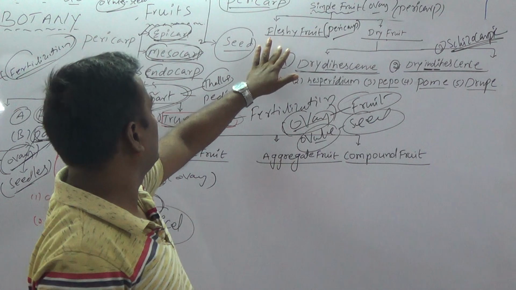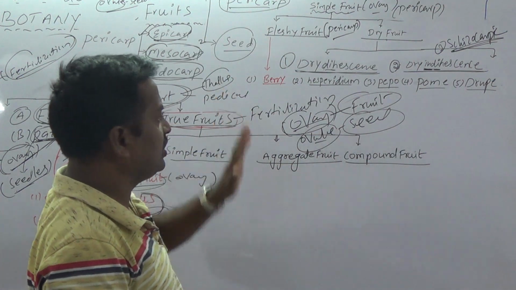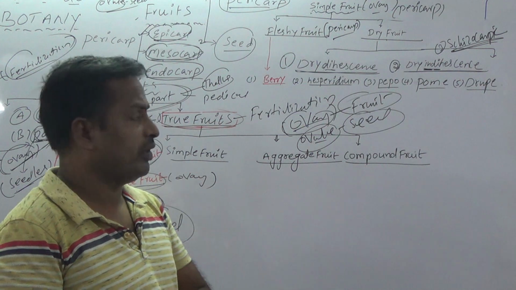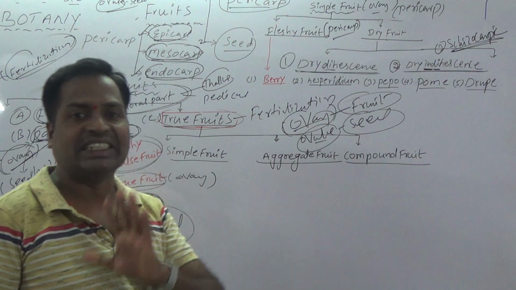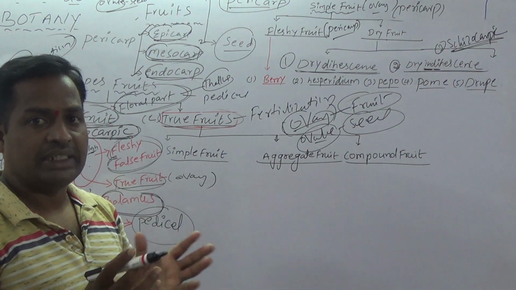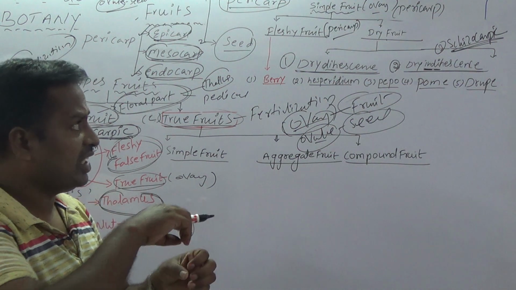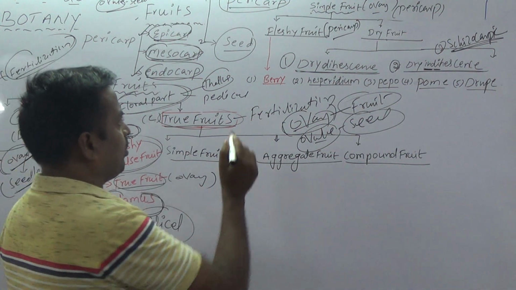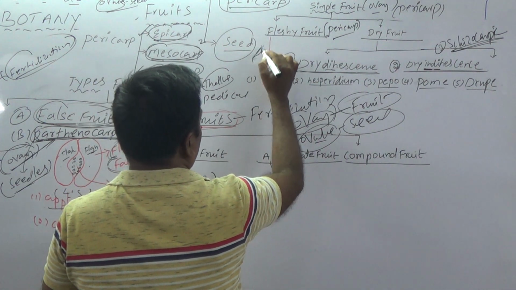In fleshy fruits, the pericarp is fleshy, and a very important point, students: the pericarp does not undergo dehiscence. Dehiscence is nothing but breaking open. For example, tomato. Tomato is one of the best examples of a fleshy fruit.